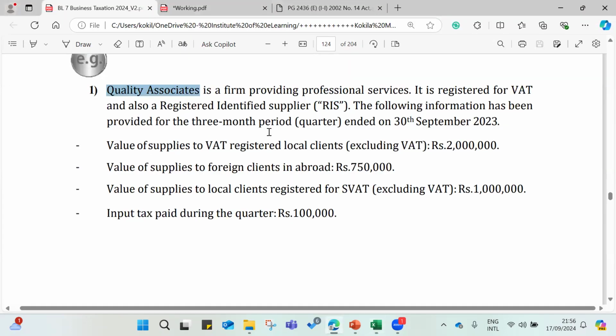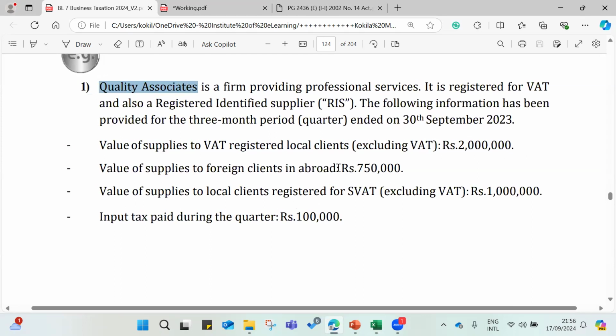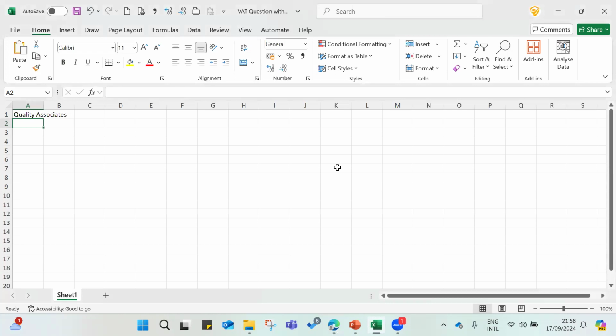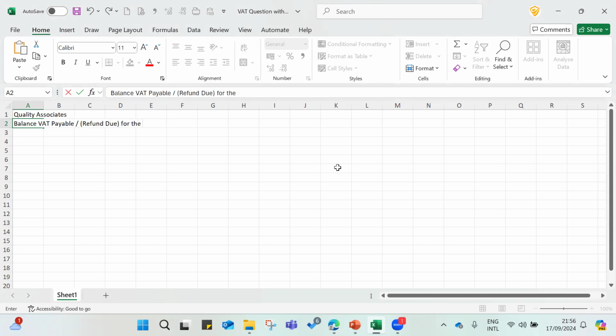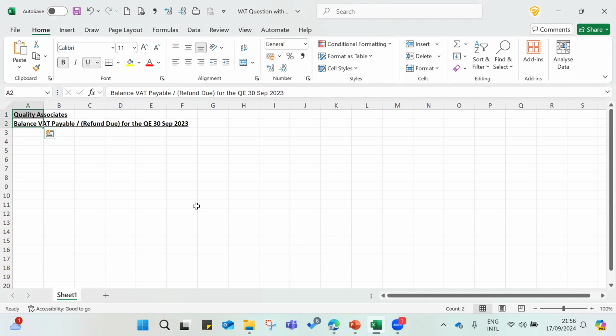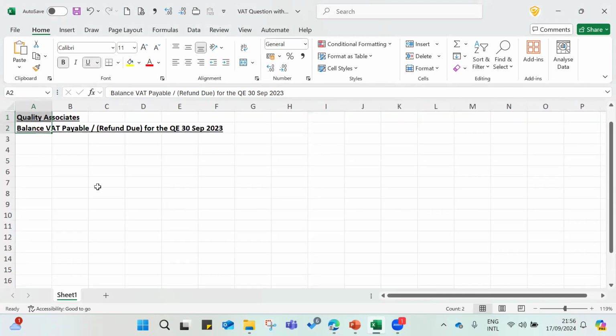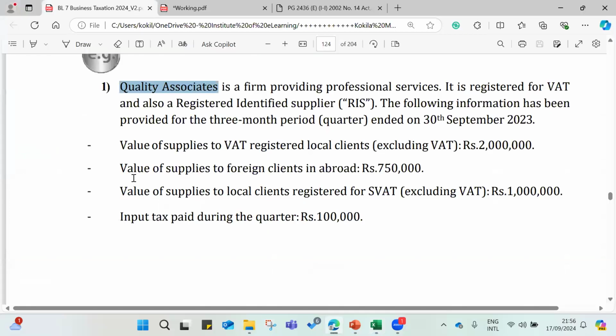And we are supposed to calculate the balance VAT payable or refund due for the quarter ended 30th September 2023. These headings are not mandatory, as I said in previous questions, in the exam. If you are struggling with time, don't write those headings and things, but just focus on the calculation part.